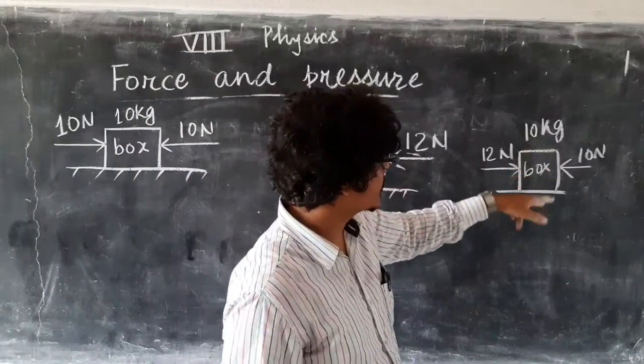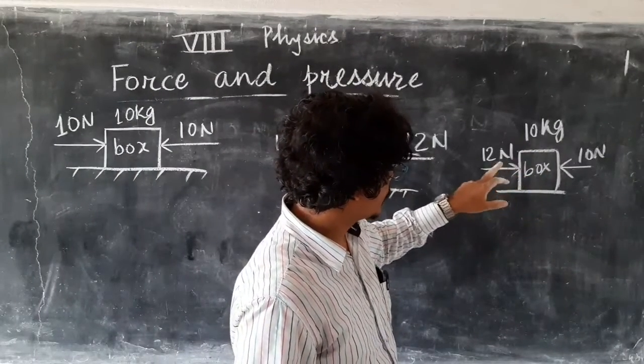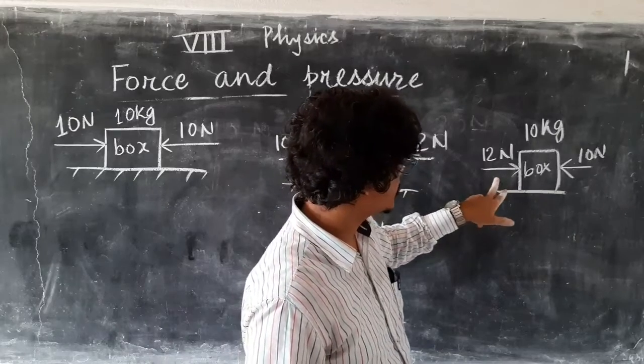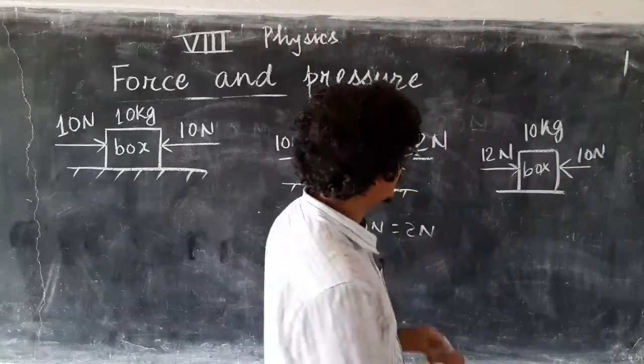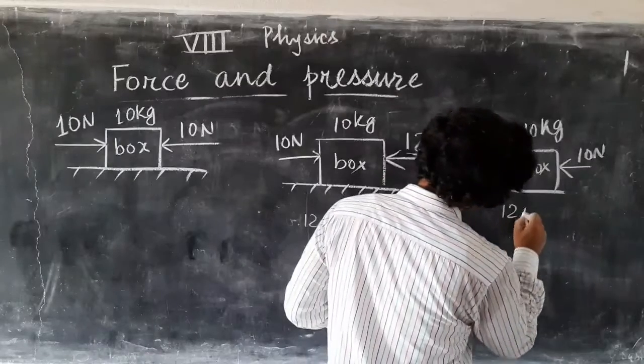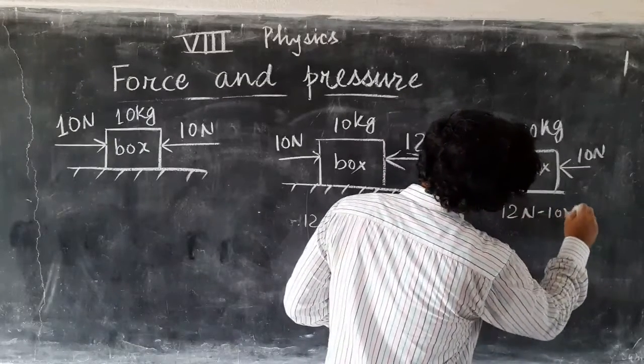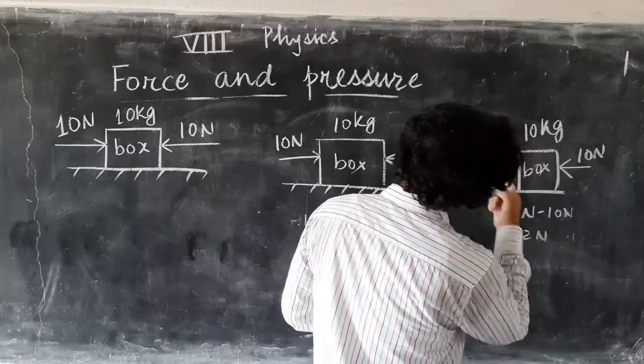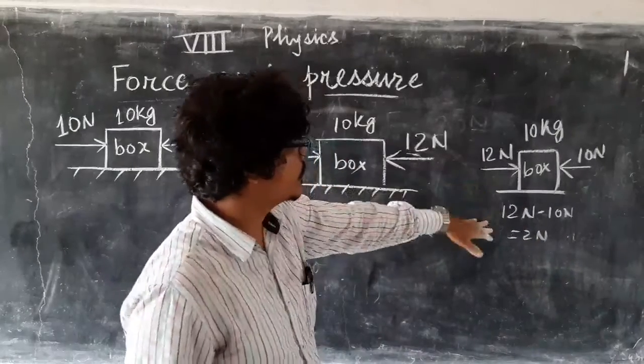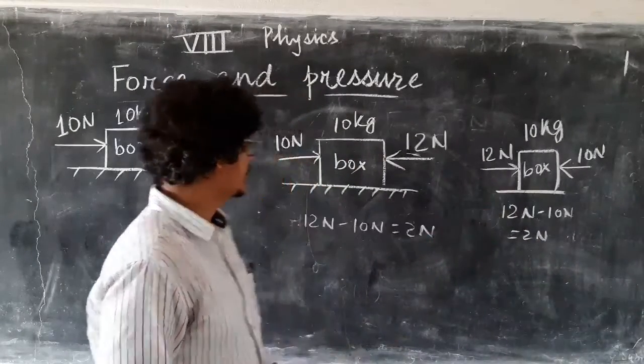Now coming to the third case, 12 Newton on the left side is greater than the right side force. So here also the effective force is how much? 12 minus 10, which is equal to 2 Newton. So the effective force is 2 Newton applied from the left side.